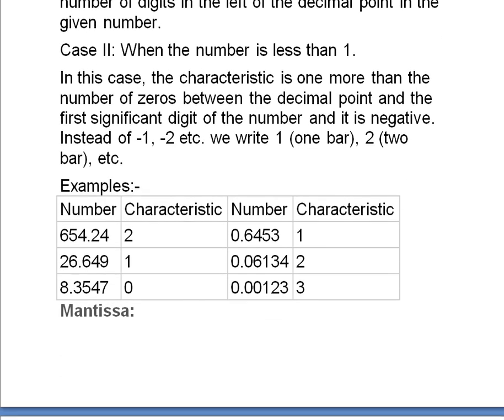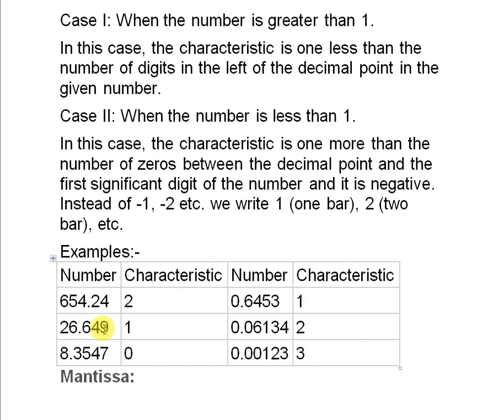For example, you can see if the number is 654.24, characteristic is 2 here. In case of 26.649, it is 1. 8.3457 is 0. And similarly, the numbers are given which are less than 1. Here 0.6453 has characteristic 1 bar, 0.06134 characteristic 2 bar, and 0.00123 characteristic 3 bar. Okay, so you must be confused in this, but let me explain.